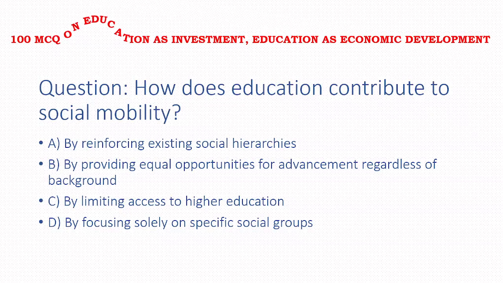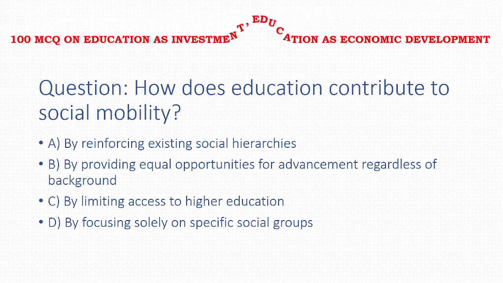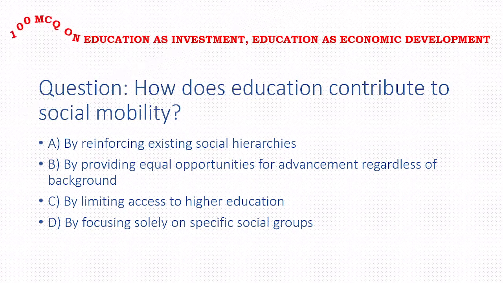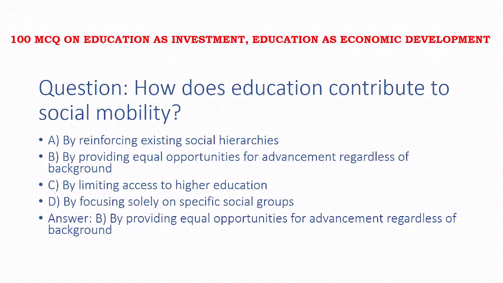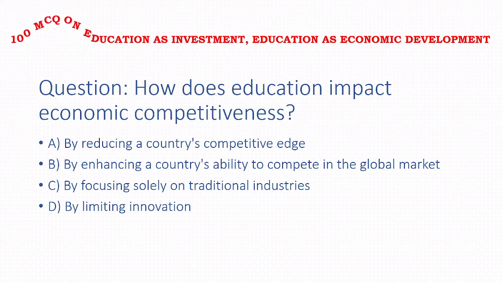Next, how does education contribute to social mobility? Options: by reinforcing existing social hierarchies, by providing equal opportunities for advancement regardless of background, by limiting access to higher education, by focusing solely on a specific social group. Answer of this question is option B, that is by providing equal opportunities for advancement regardless of background.